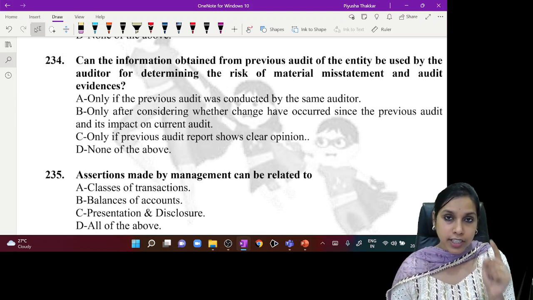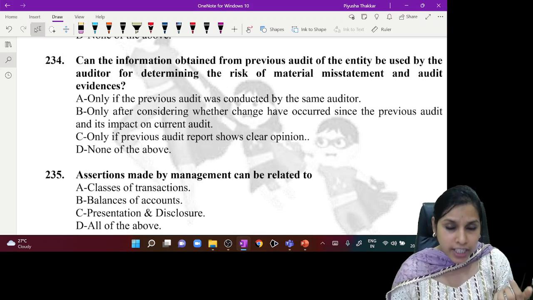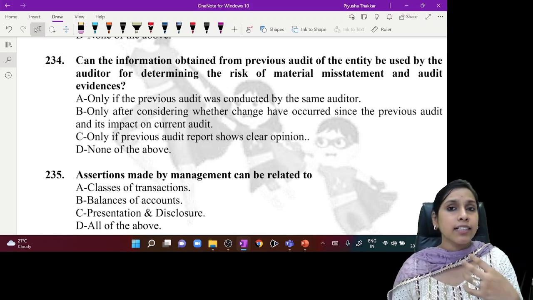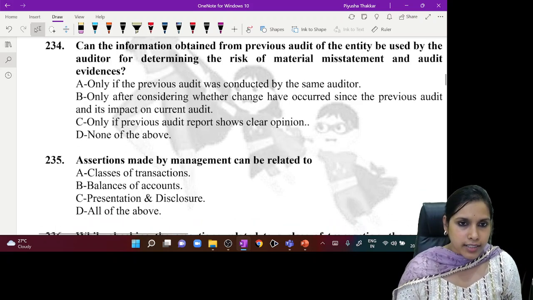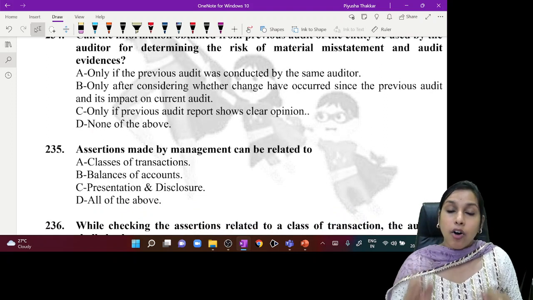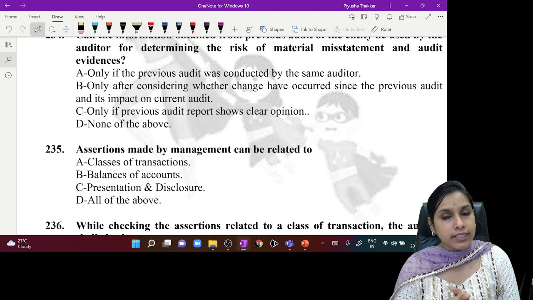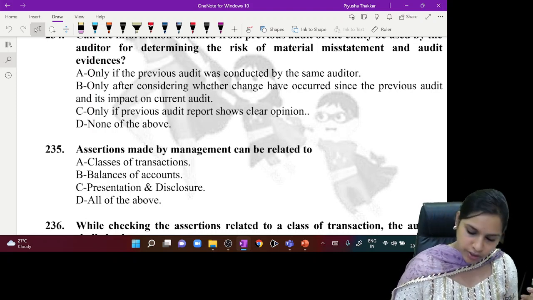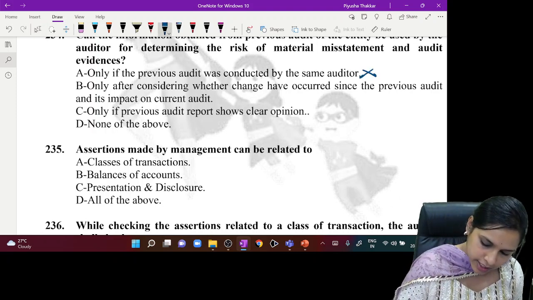Here in this case, we need to see whether there are any significant changes. We need to check the effectiveness and risk as well. Option A, only if the previous audit was conducted by the same auditor. Entity is same, auditor is same, still circumstances may change. So this is definitely not the answer.